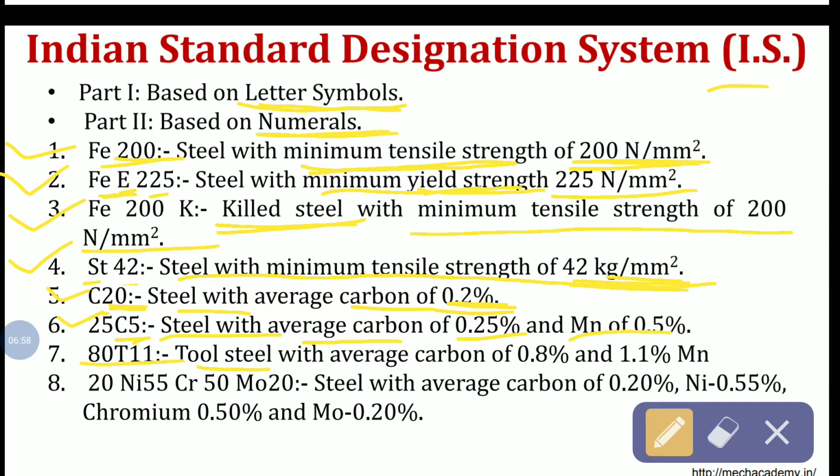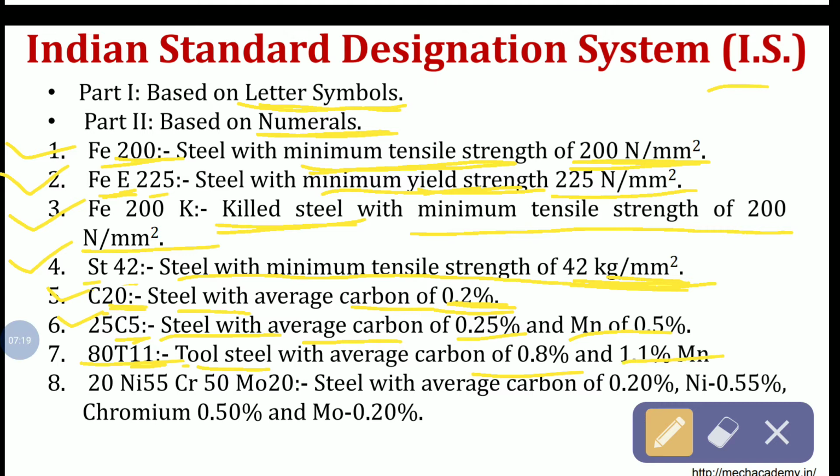This symbol is for tool steel with average carbon percentage of 0.8%. Divide again 80 by 100, you will get 0.8%. And 11 means what? Manganese. That you divide again by 10. I told you earlier that for manganese you have to divide by 10. So it is 1.1% manganese.